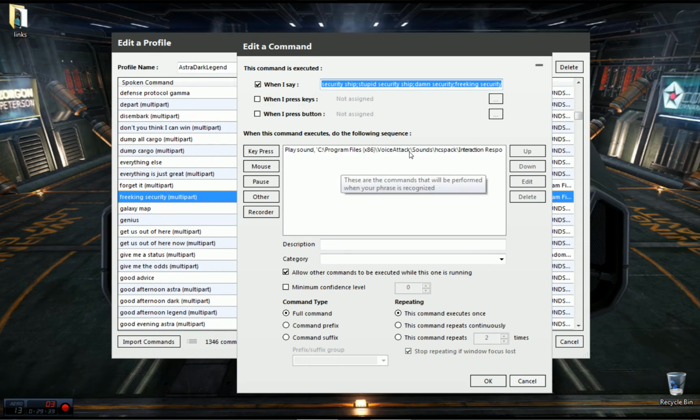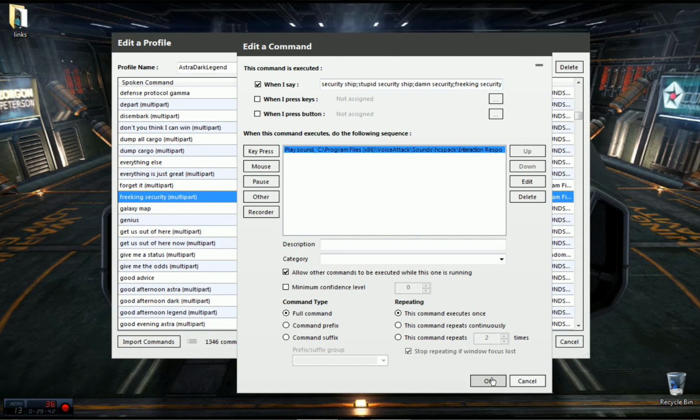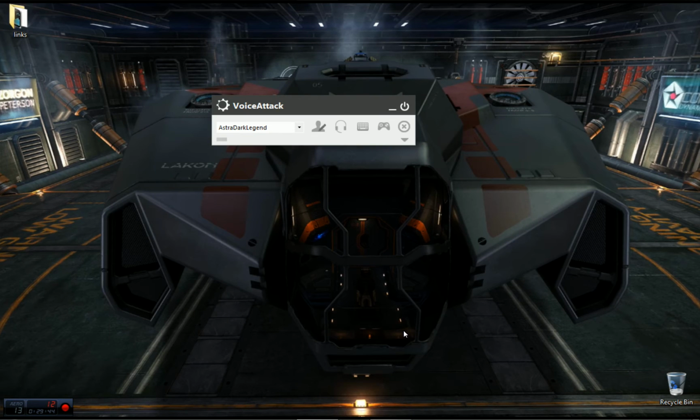One last one. Here's freaking security. So I get mad at security sometimes, shows up. I'll go, freaking security.